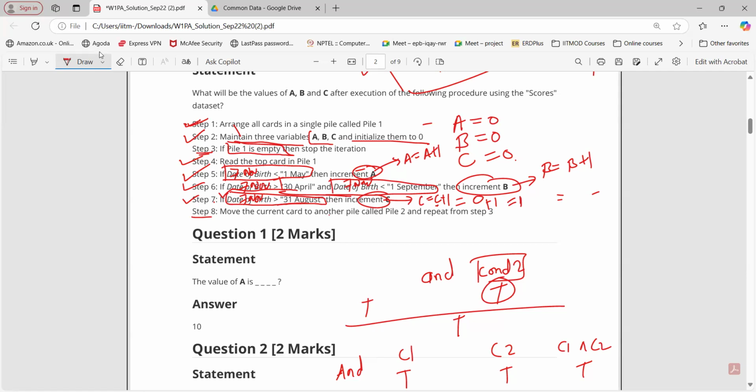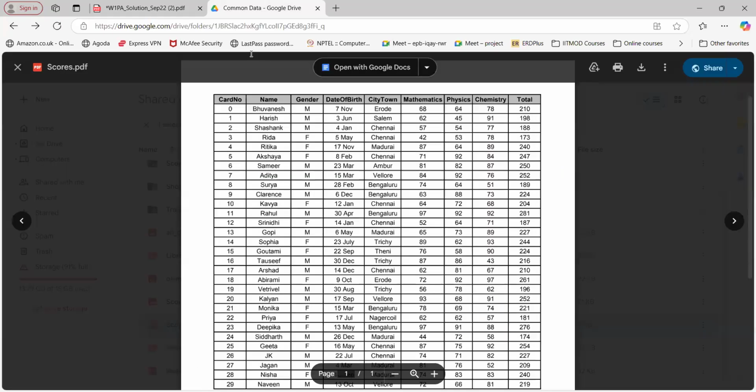Now I will move that card to the next pile, and then go to step number 3 and check the second card.